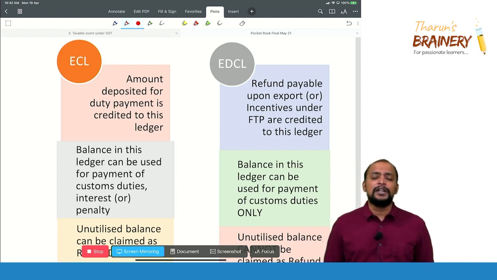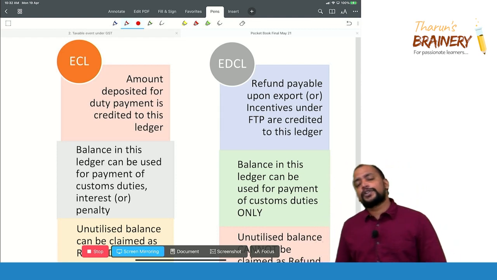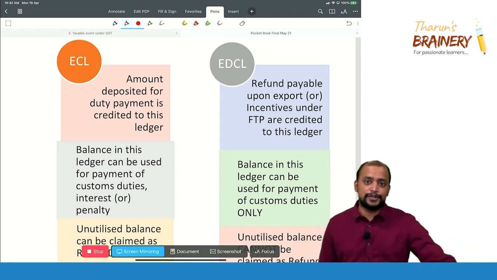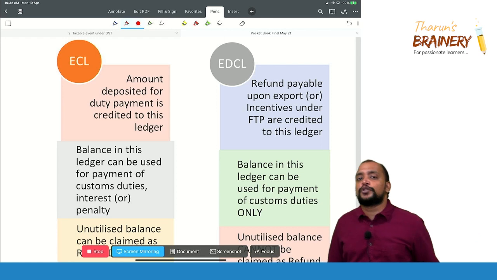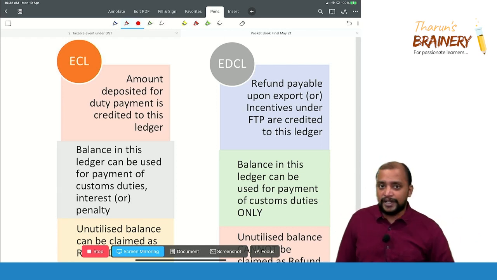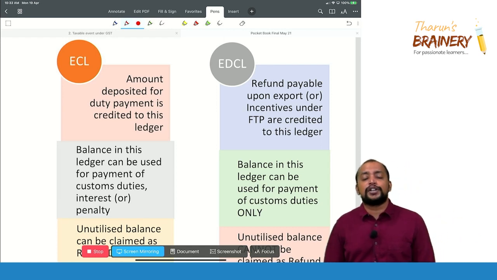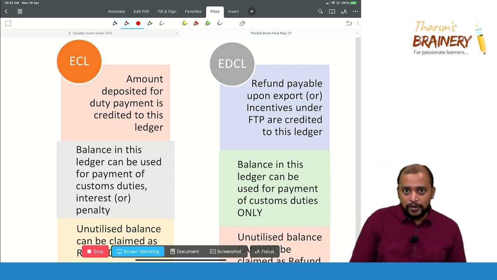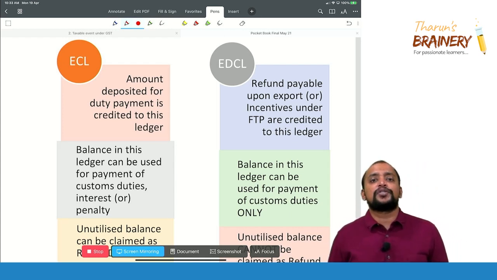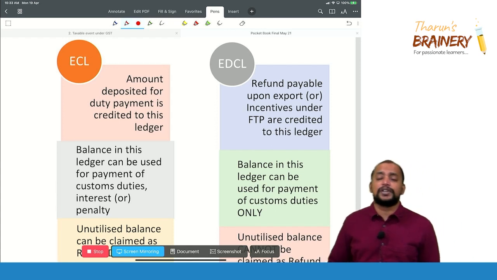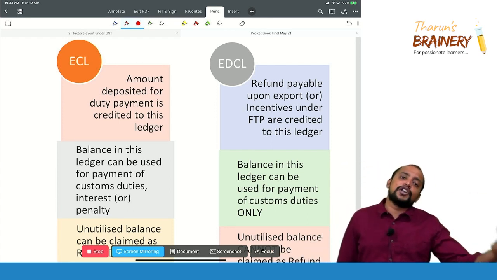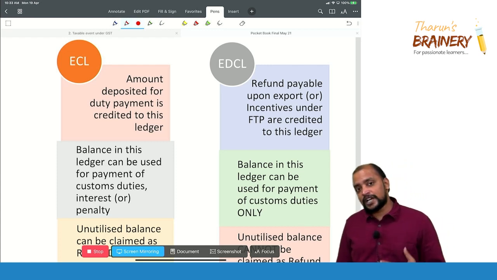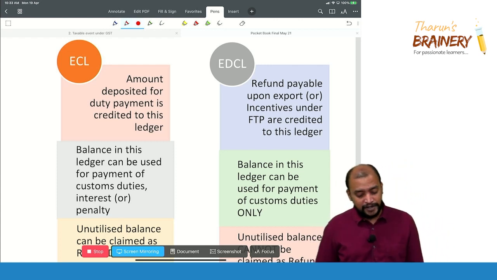For example, you take duty drawback. When we are importing some goods, upon payment of customs duty, when we export those goods, whatever customs duty we paid on import, a percentage we will get as a refund. Previously, that refund used to come into our bank account. But now, what they are doing, they are putting it into the electronic credit ledger, duty credit ledger, which can be used only for payment of customs duty on import. Okay, on import, if there is any customs duty payable, for that we can use it.